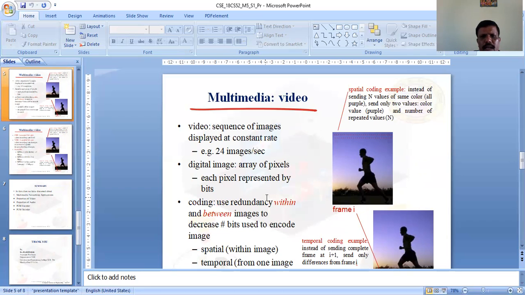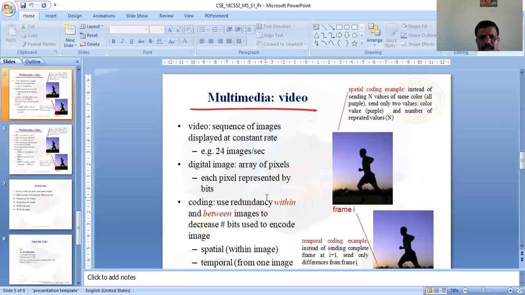Coding uses redundancy within and between images. Redundancy within an image means how much duplicate information is observed inside the image, and between images it is calculated across images, decreasing the number of bits used to encode them. There are two types of redundancy: spatial redundancy, evaluated within the image, and temporal redundancy.